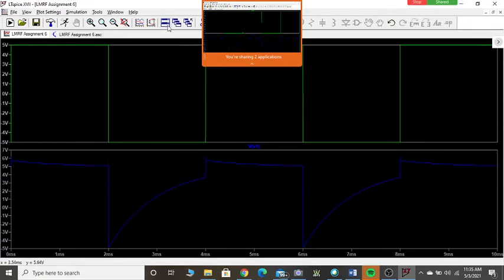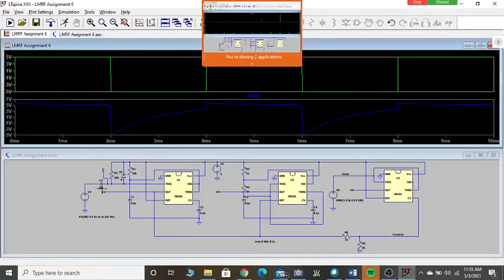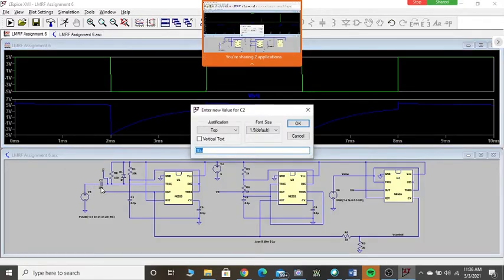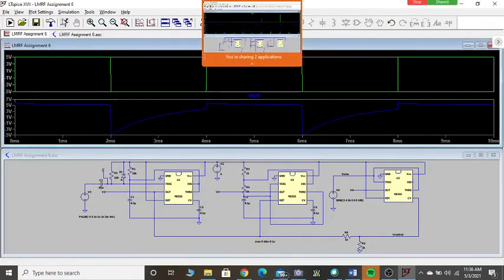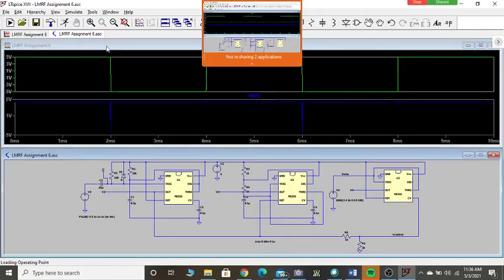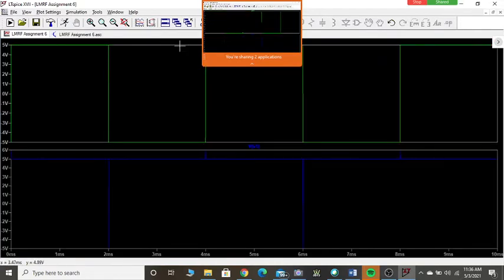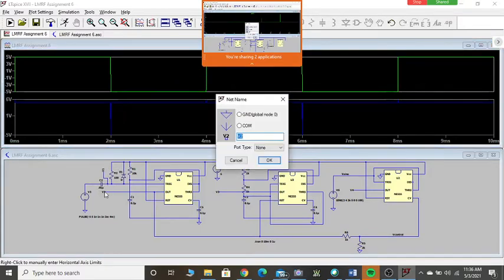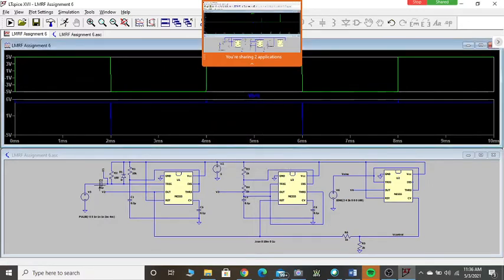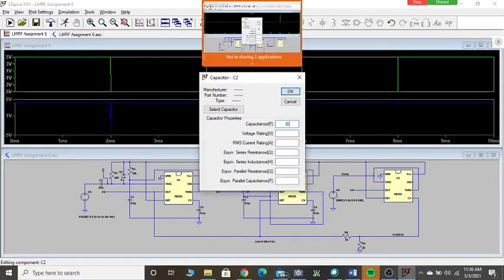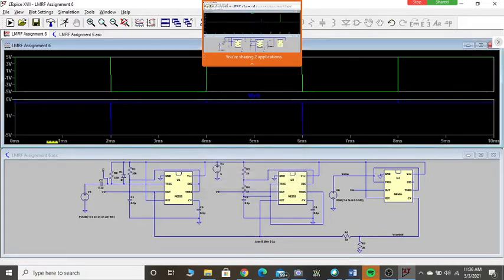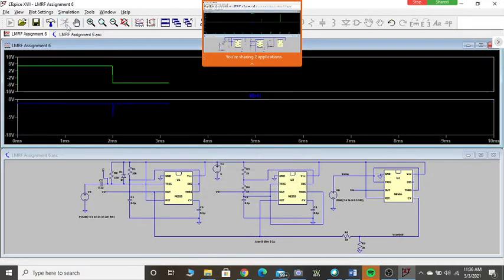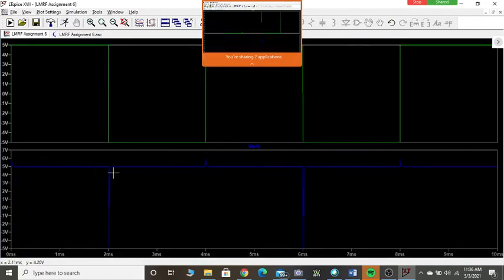So what will I do? Instead, let me make it 0.1 microfarad. This is also fine. See that? Is it not fine? Even 0.1 is also fine. Now I just want you people to understand what I am trying to do here. It's not only about copying something and then seeing the impact. See now, this is fine here.